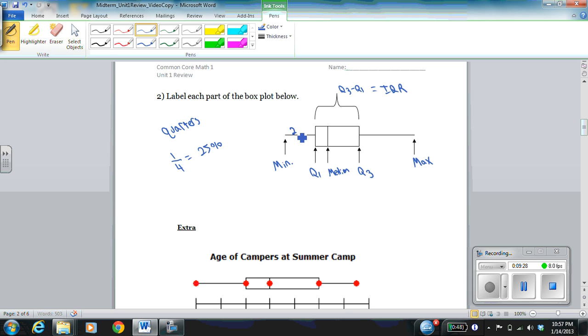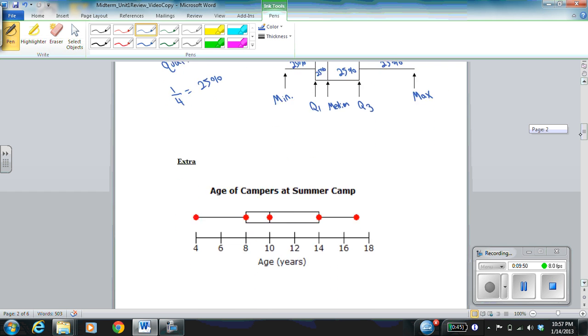So 25% of the data falls here, 25% falls here, 25% falls here, and 25% falls here. So that means that the IQR represents 50% of the data. So that's just an interesting thing to keep in mind.